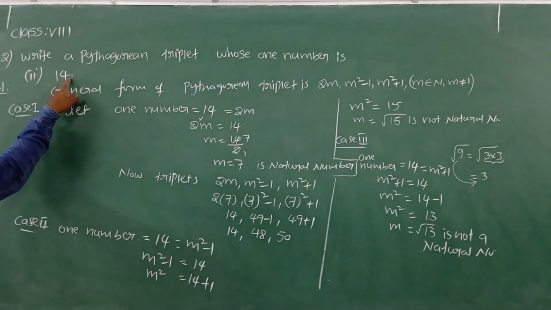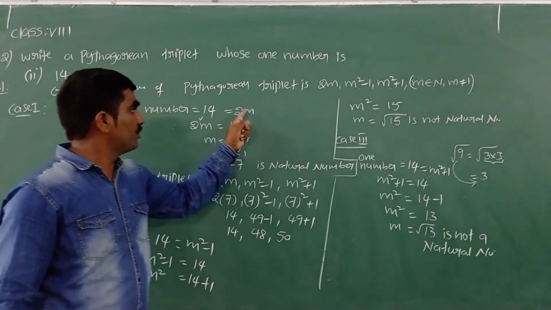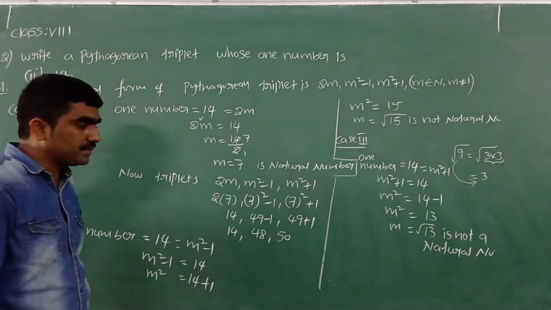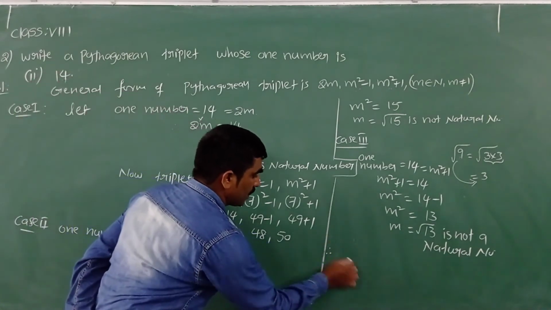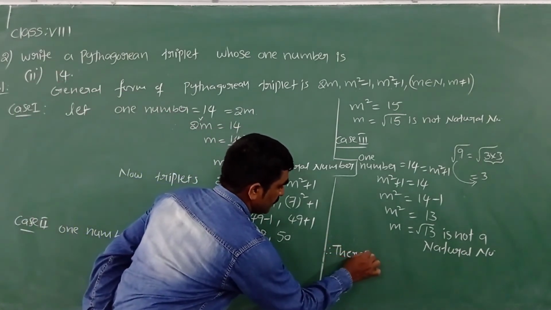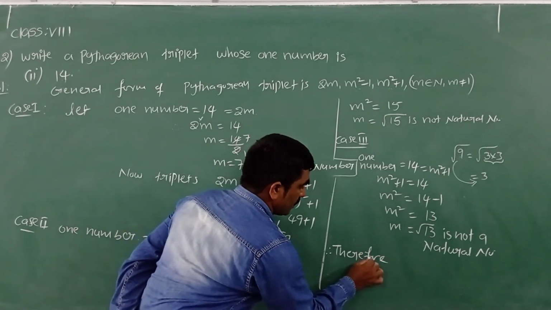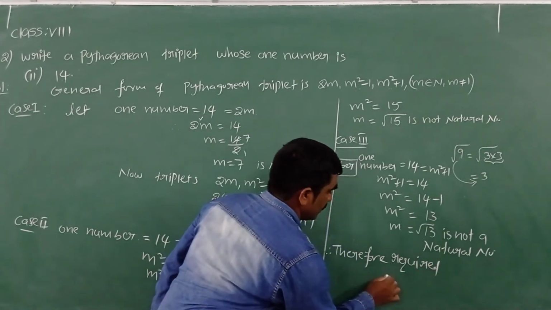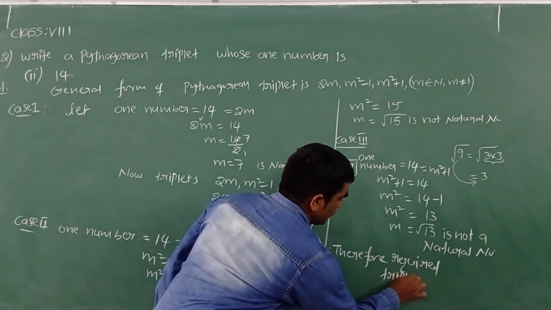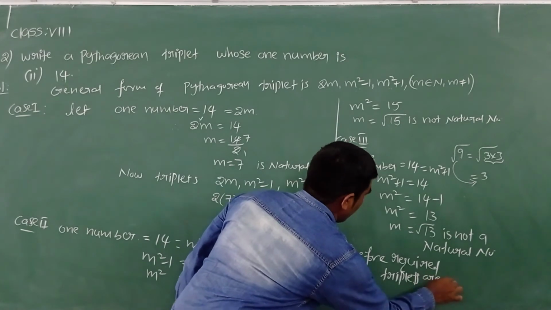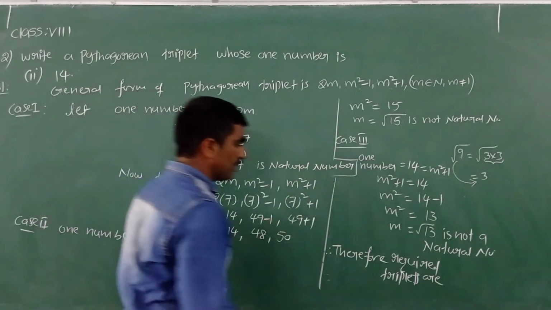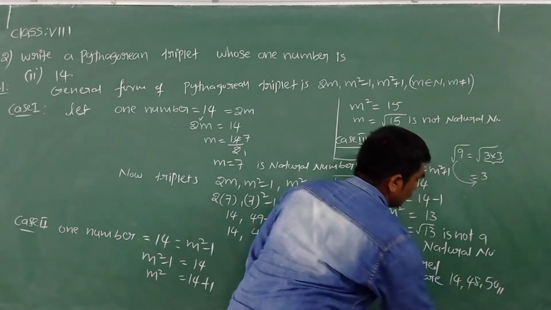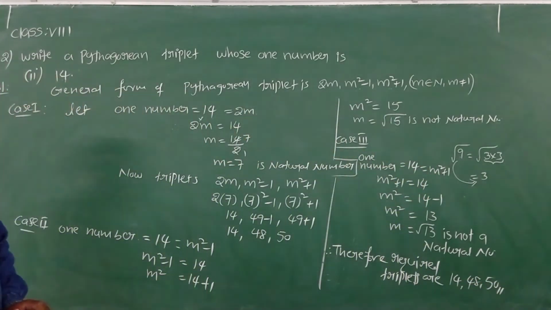Now this 14 is the value of 2m. Because of that only, with the help of that, I got Pythagorean triplets. Yes. Now we can write, therefore, the required Pythagorean triplets are 14, 48, 50. So that is the way we can find the triplets.